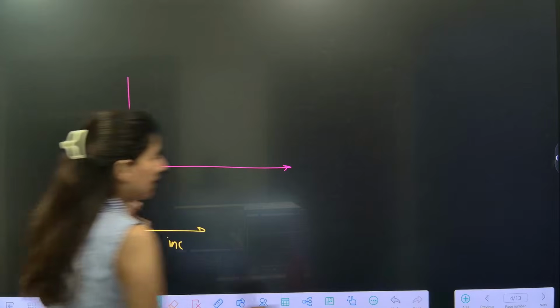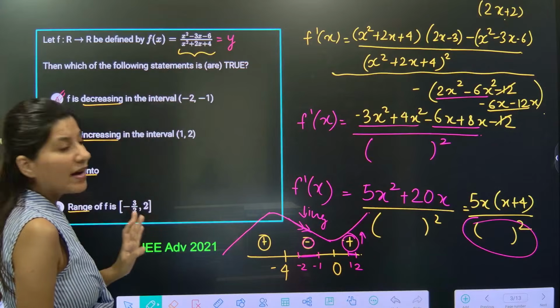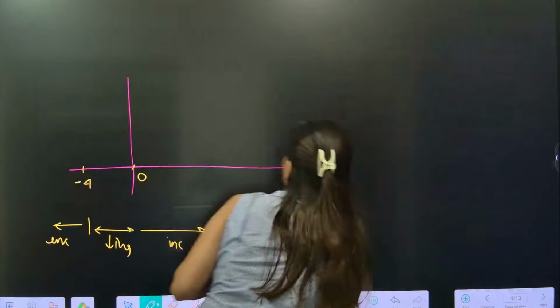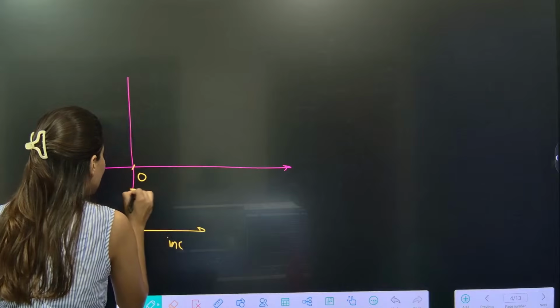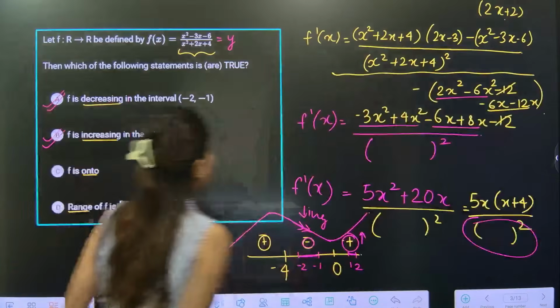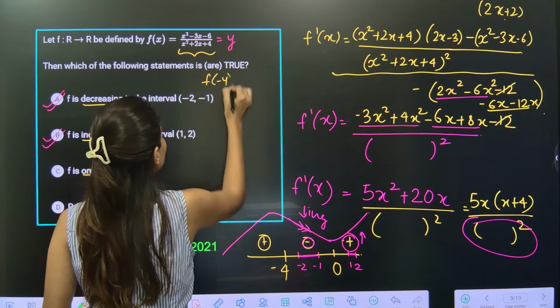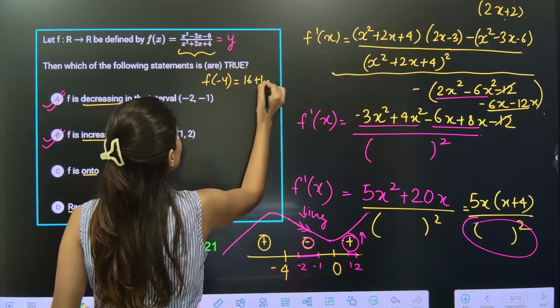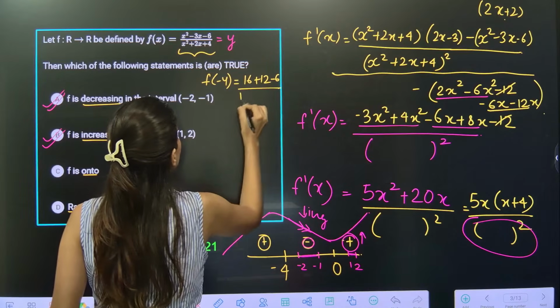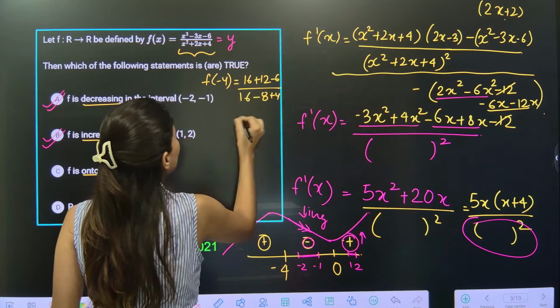Now what is happening at x equals to 0? At x equals to 0, minus 6 by 4, that means minus 3 by 2. So minus 3 by 2 somewhere appears over here. So this is the point. And what about minus 4? Can anybody calculate f of minus 4? Let's do that. F of minus 4 will be 16 plus 12 minus 6 upon 16 minus 8 plus 4. Okay.